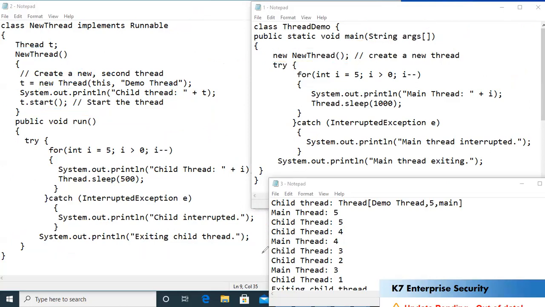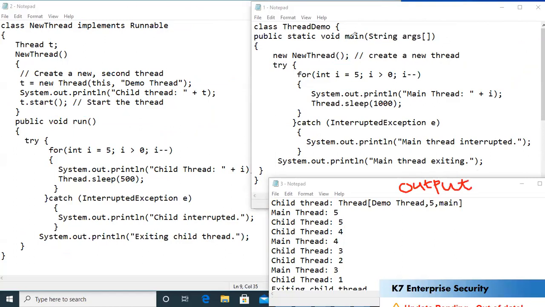Now let us see the output of this program. Let us see how we got this output. Okay, this is the output of this program. Now, let us see how we got this output.